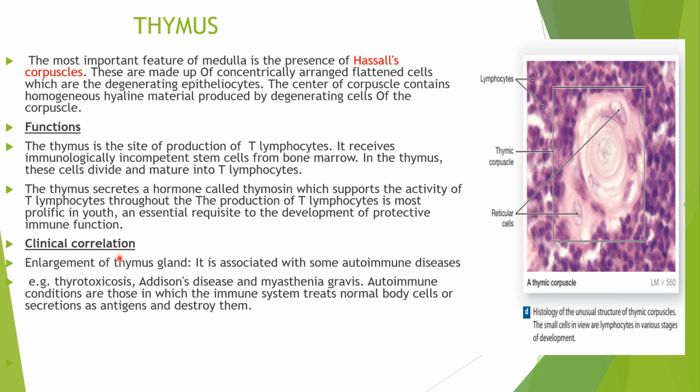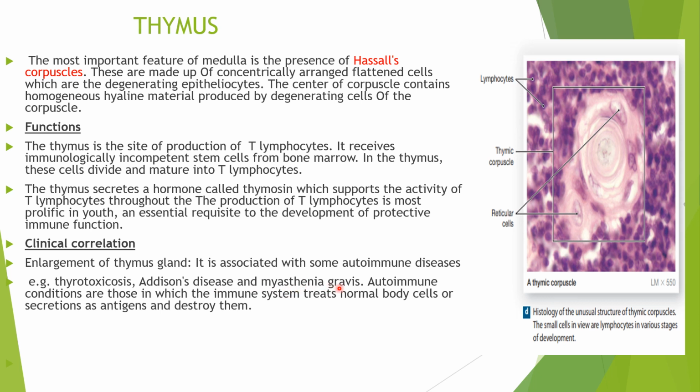Now, what are the clinical correlations associated with the thymus? Enlargement of the thymus is associated with some autoimmune diseases. Example, thyrotoxicosis, which is nothing but excess thyroid hormone in the body. Then Addison's disease, a disorder of the adrenal gland, where the adrenal gland does not produce enough hormones. That leads to a condition known as Addison's disease.